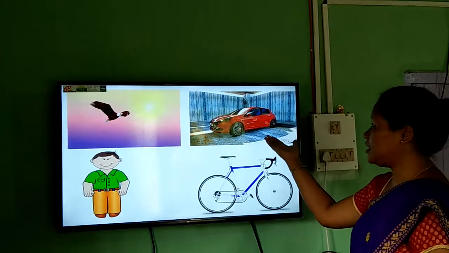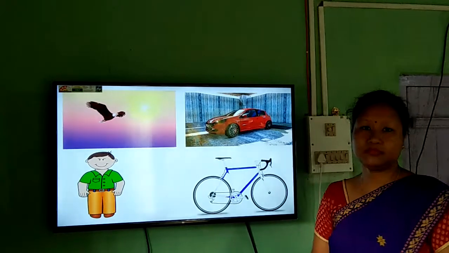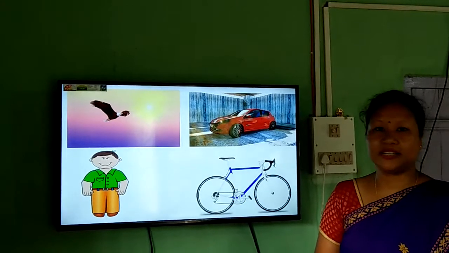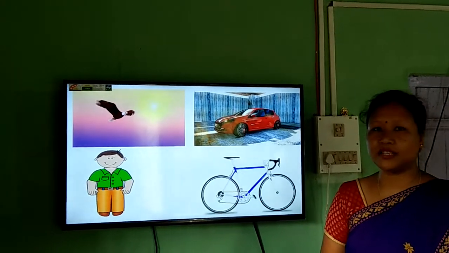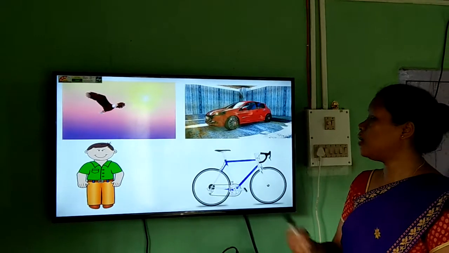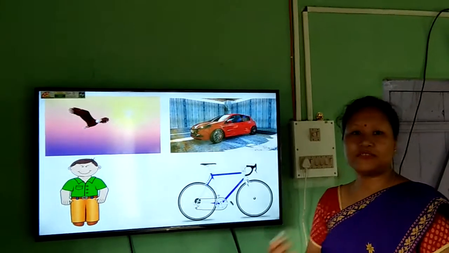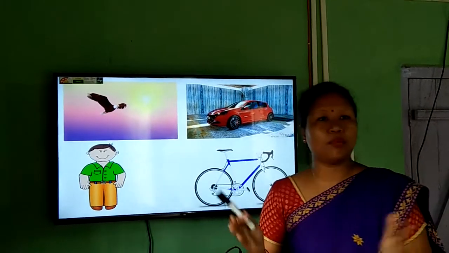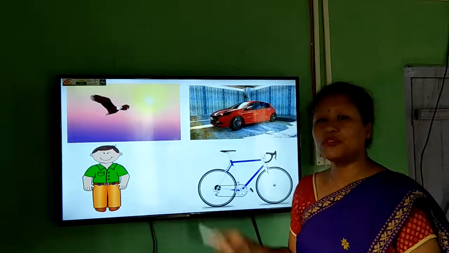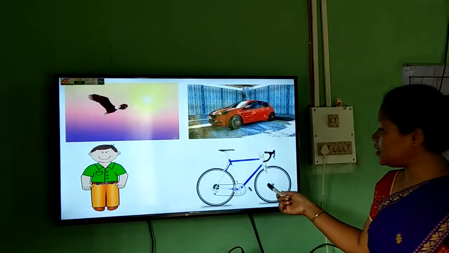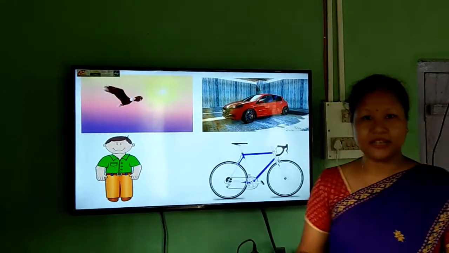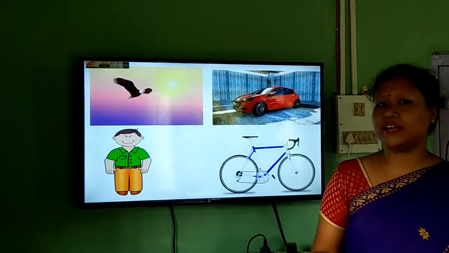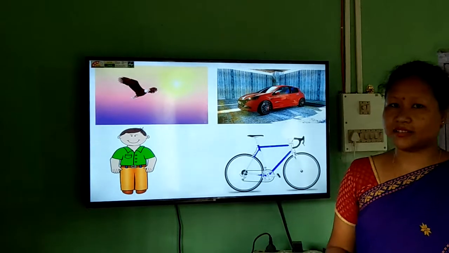Similarly, this picture is that of a car. If the car is parked in a place, it is at rest. No one is driving the car. But if a driver or someone comes and drives the car, that means the car is in motion. This is the picture of a boy standing where he has no motion, he is at rest. And similarly, if we ride the cycle, it is in motion, whereas if the cycle is standing in one place, that means it is at rest. Okay.